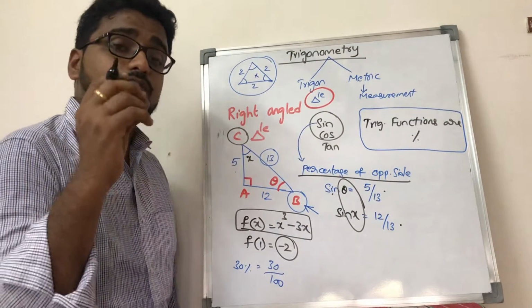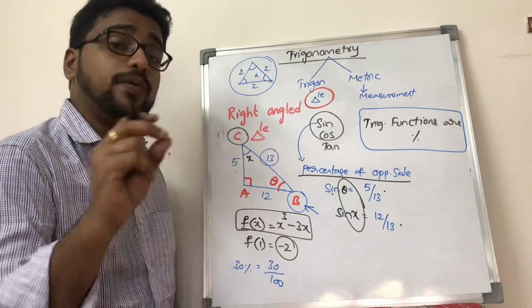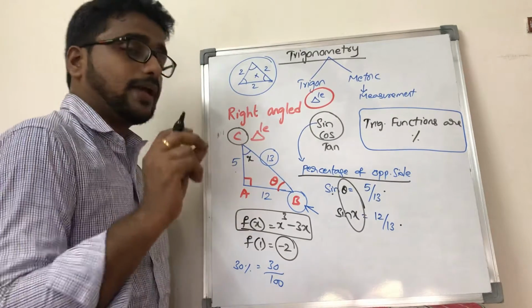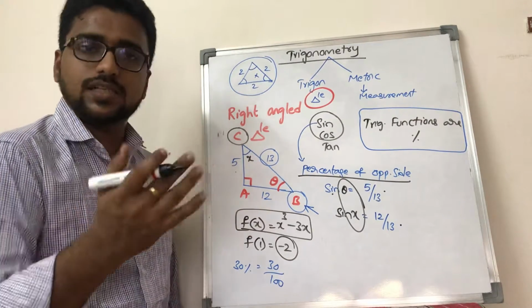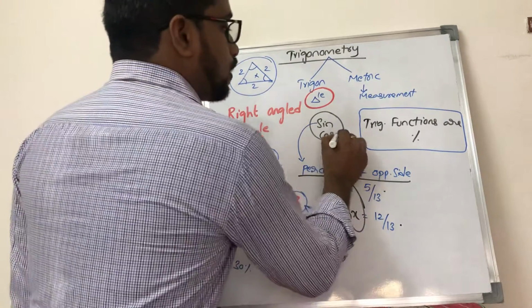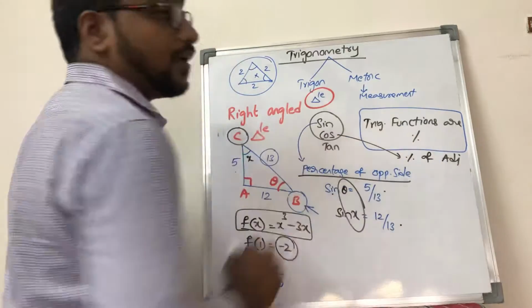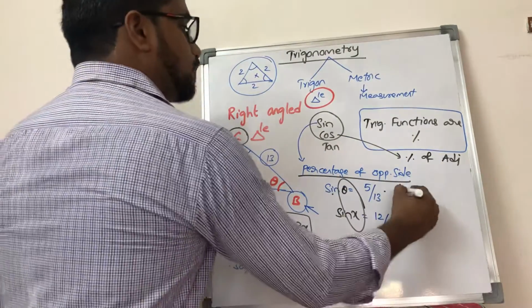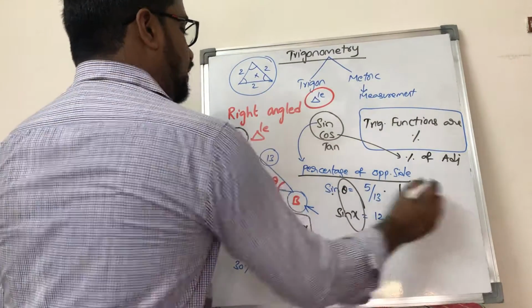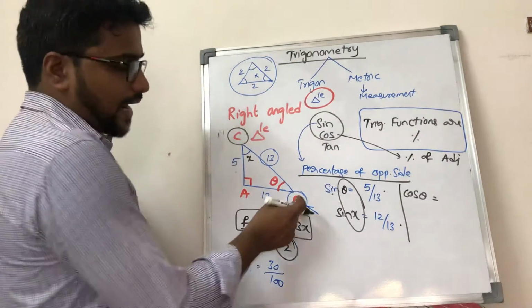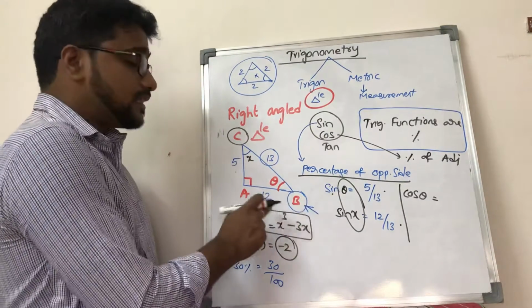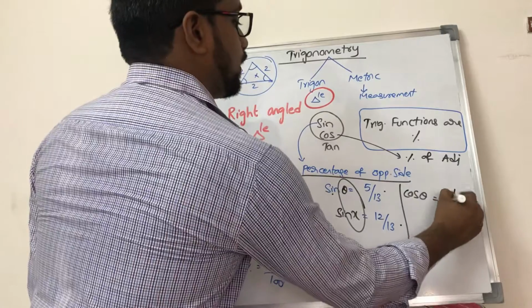That means every trigonometric function should be associated with an angle, because of which you can see the change in answers. Similarly, cos is defined as the percentage of the adjacent side. Again, if I observe from the theta angle, that means from this vertex B, my adjacent side is 12, so 12 by 13.